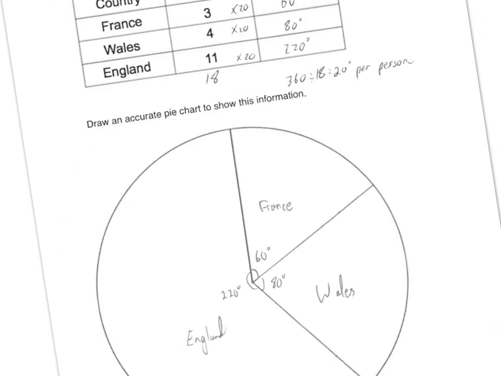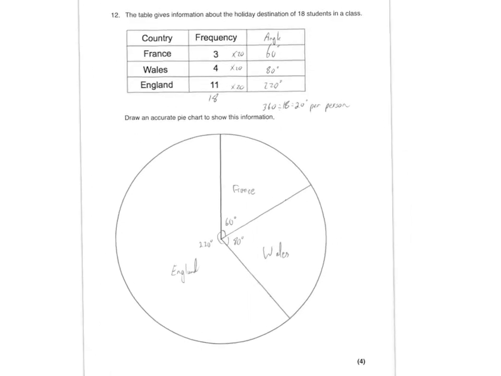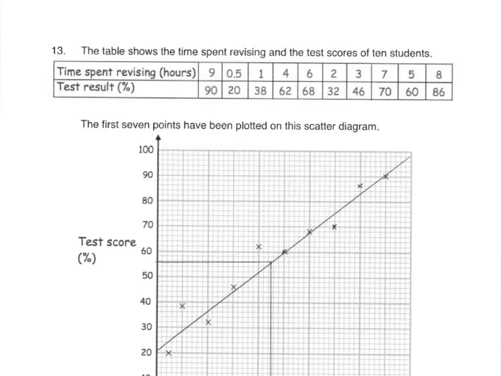Get ready for this. Pie charts. A pie chart is always out of 360. You always divide 360 by the total of your frequency. Here it's 18. You'll get an answer. Here it's 20. That's 20 degrees. So each one of these values is worth 20 degrees. You times each one out by 20. It's 60, 80, 220. Plot it out, fill in the values. That's a completed pie.